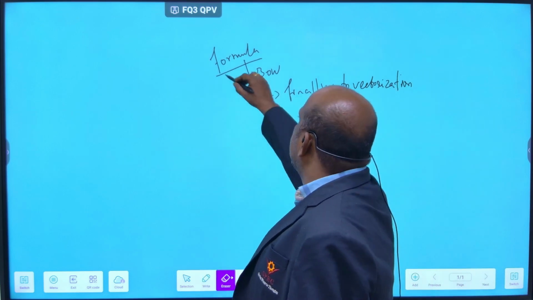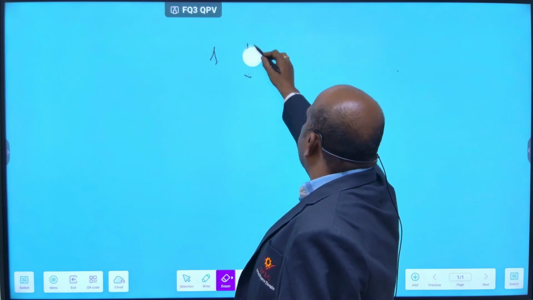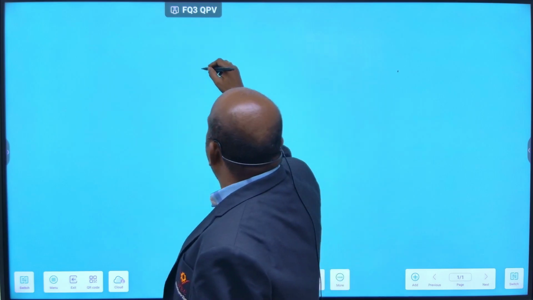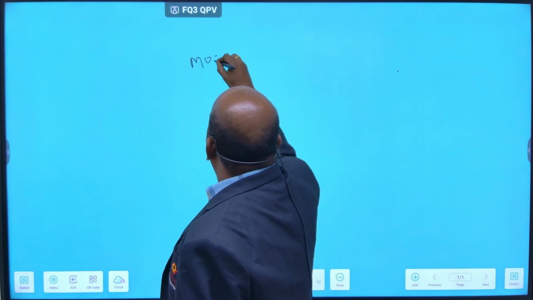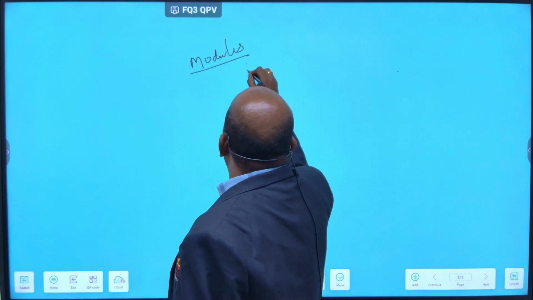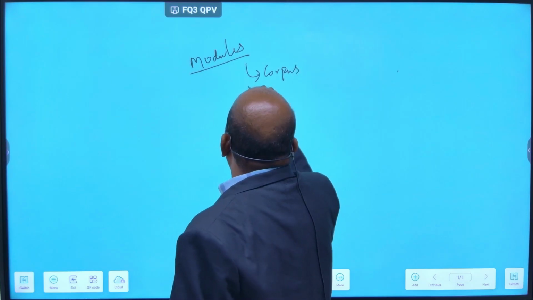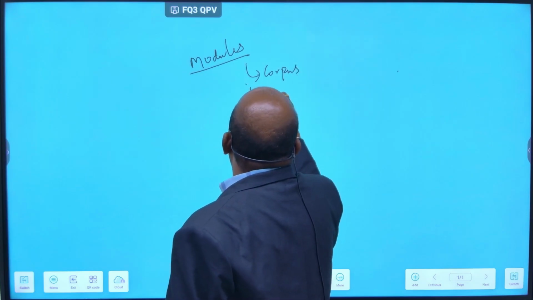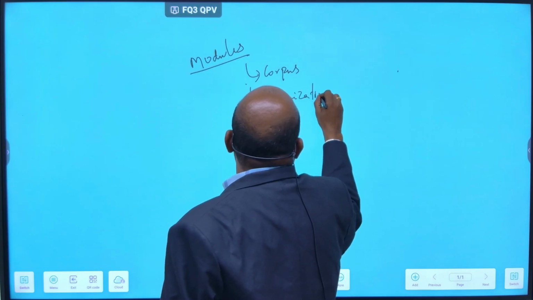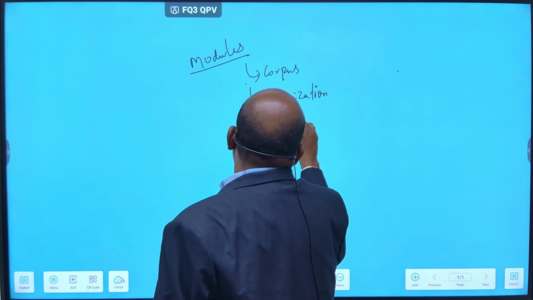And next you go for the NLP modules. In the modules there will be first corpus, second tokenization, third normalization.